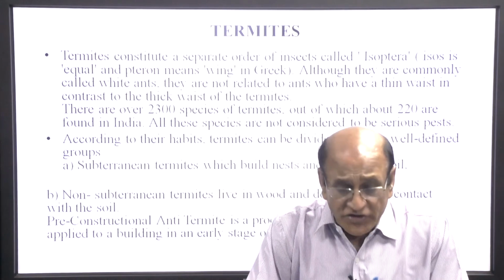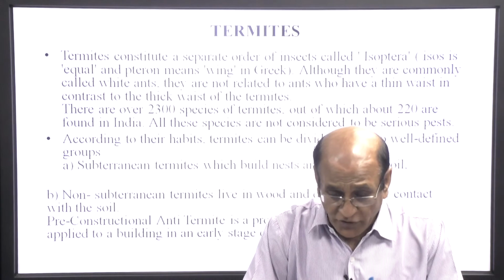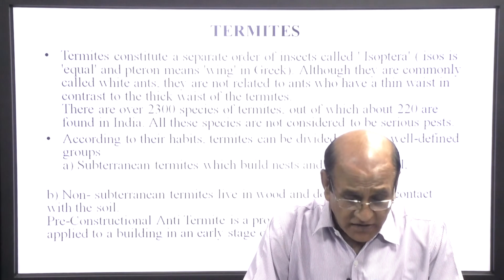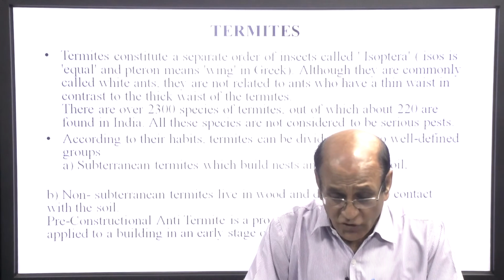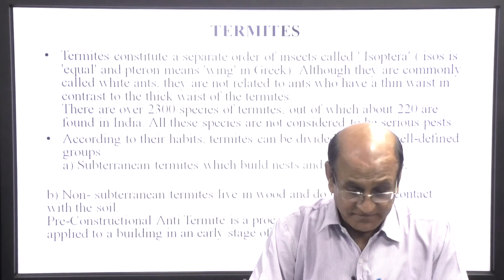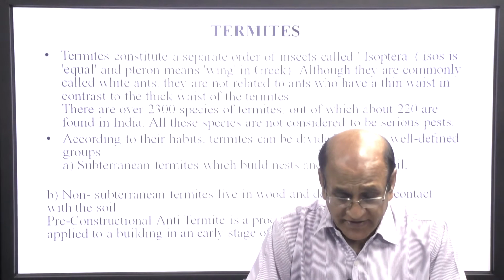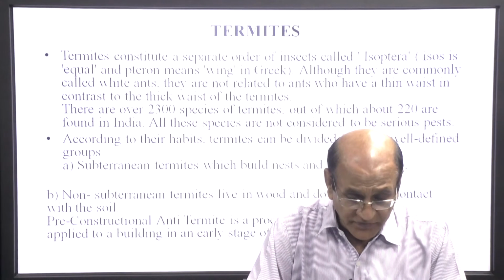There are over 2300 species of termites, out of which 220 are found in India. Not all these species are considered to be serious pests. According to their habit, termites can be divided into two well-defined groups.